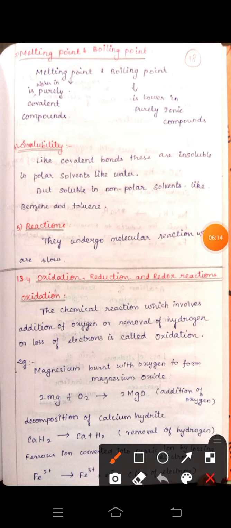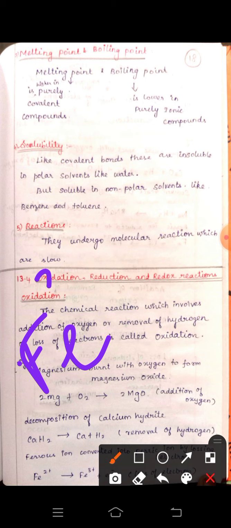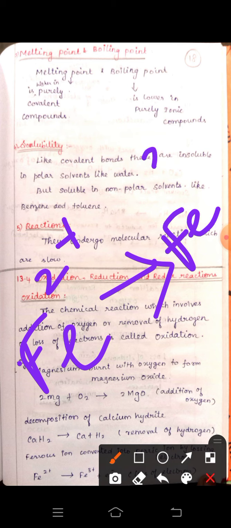If it loses the electron, that means it is a positive ion. If it gains the electron, it will be a negative ion. So what is the ferrous ion? Ferrous ion is Fe2+. What is it doing? It is losing one electron, so it becomes Fe3+ plus 1 electron.